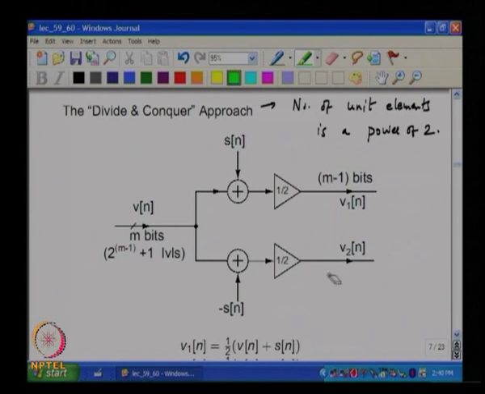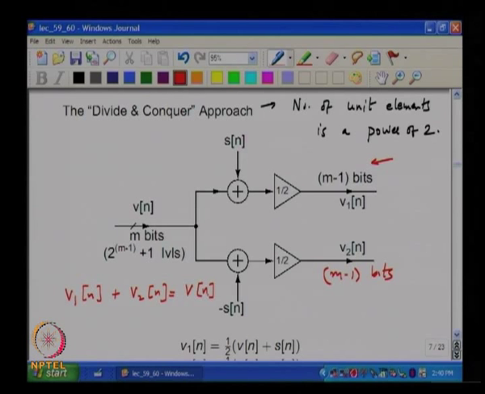So in other words, V1 and V2 are two sequences which are m minus 1 bits long and the sum of V1 and V2 is exactly equal to V, alright. Now why does this make sense? Why do you think this constraint makes sense?